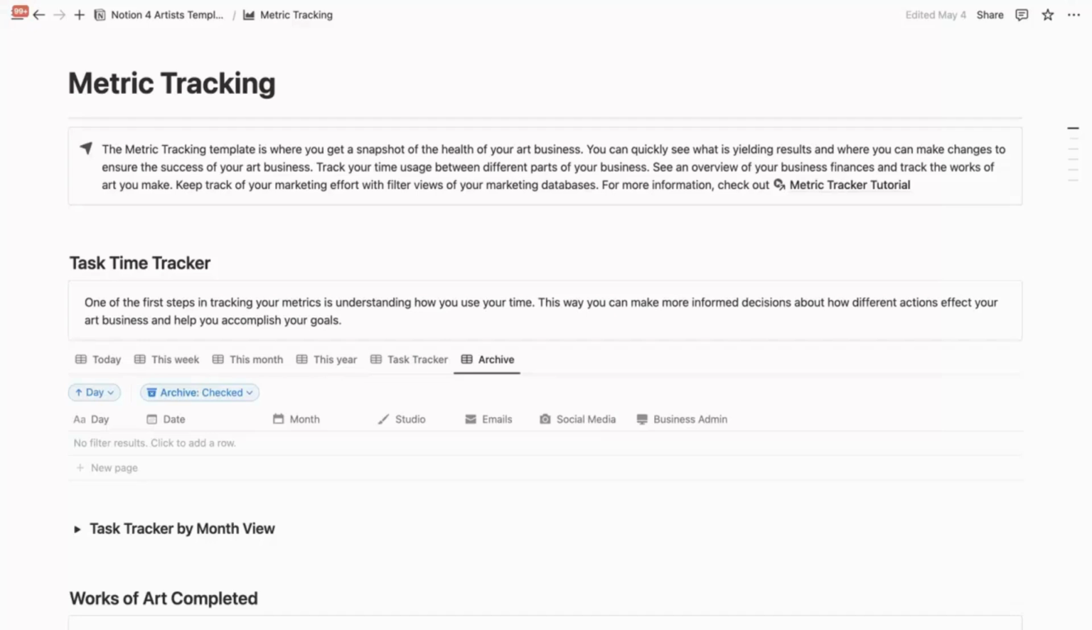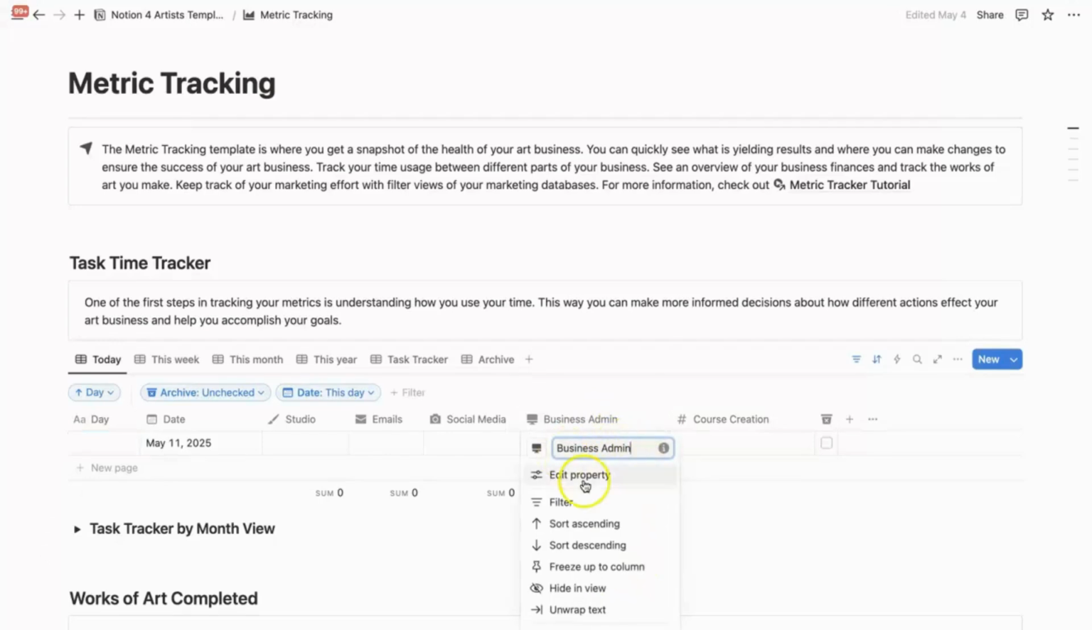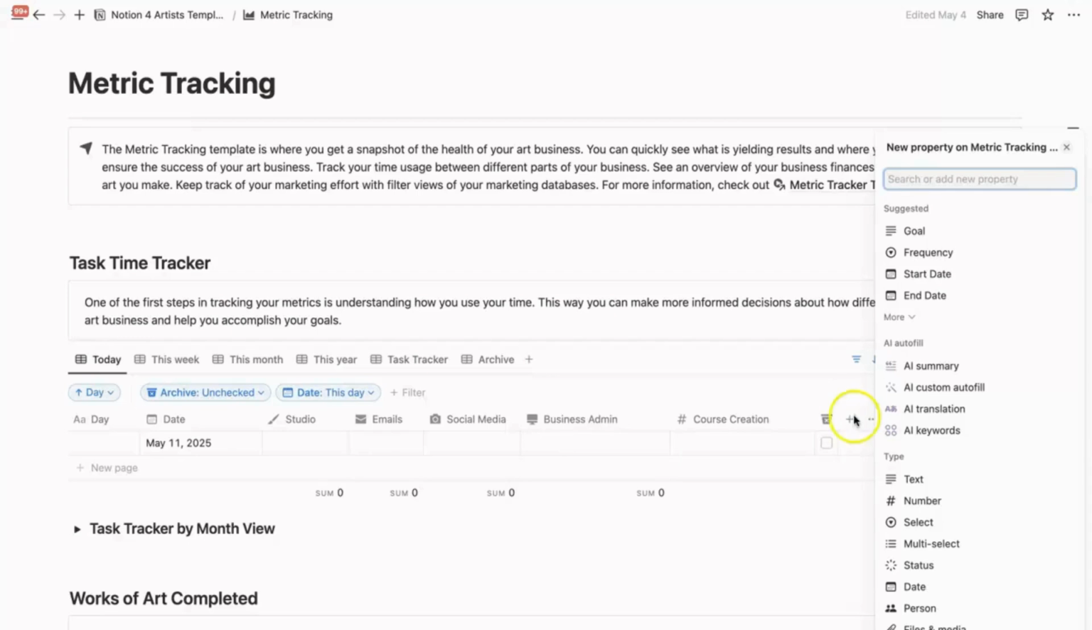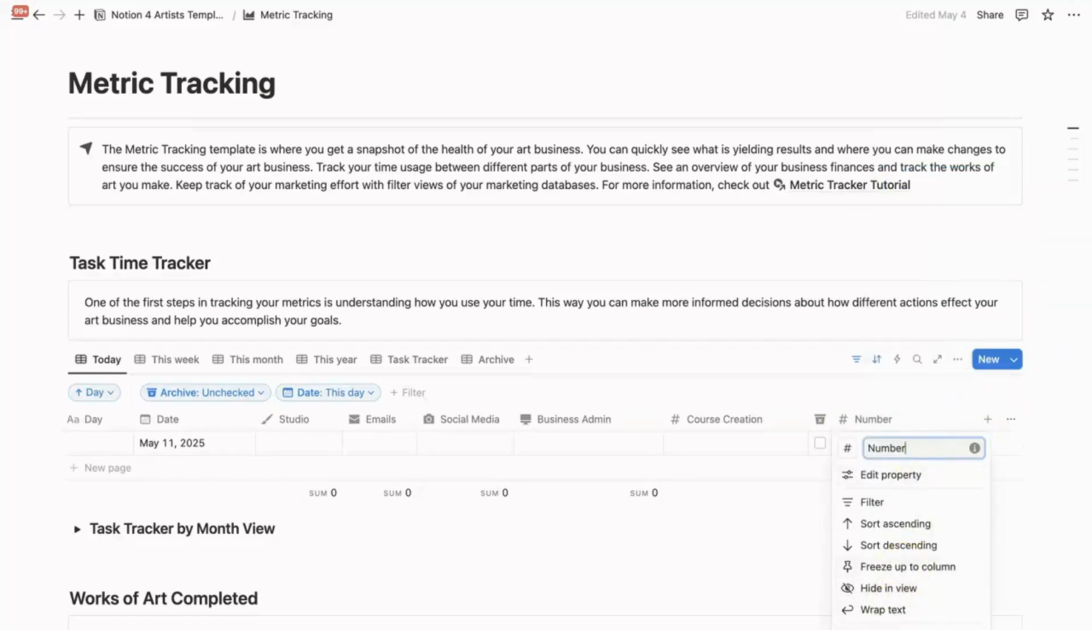To start off, we have created a task time tracker. Here, you can come in and keep track of how you have spent your time that day. You can simply click a new page. It'll put the date in, and you can write how many hours you spent in the studio, doing emails, social media, business, etc. If you want to change one of these categories, simply click on the icon and change the title. If you want to add an additional column, press plus and choose the number option and then name it to the type of work you want to associate with that column. If you change your mind, simply delete the property.